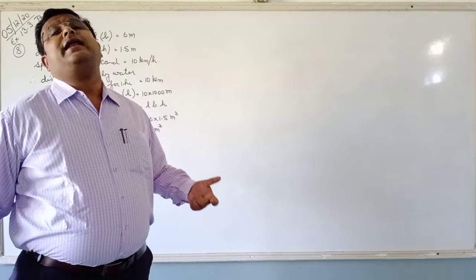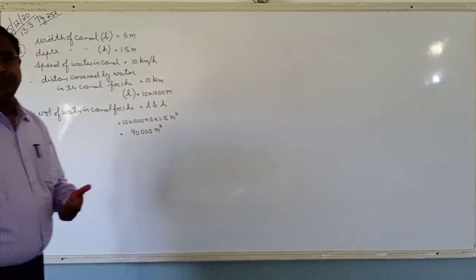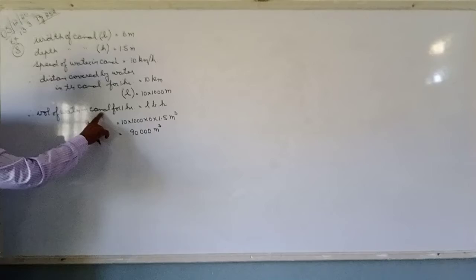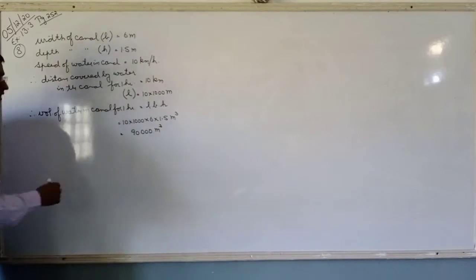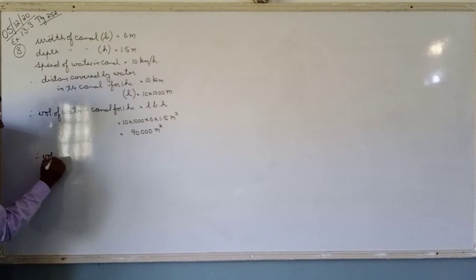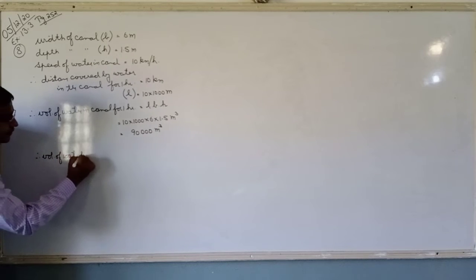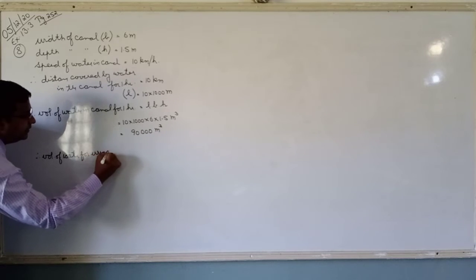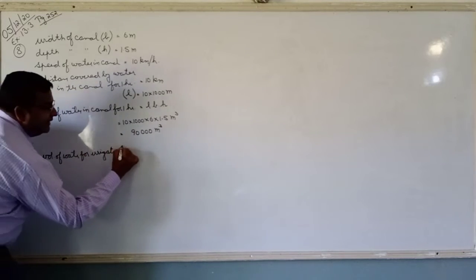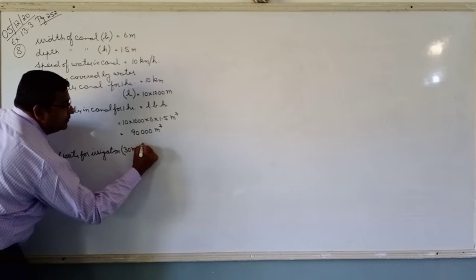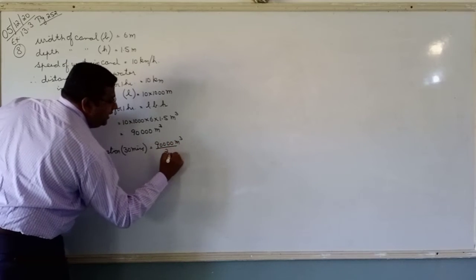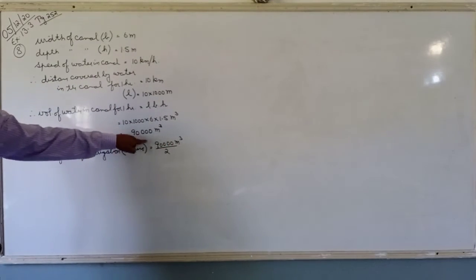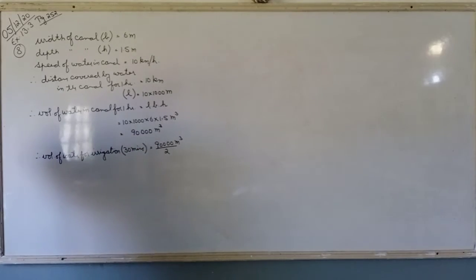Again that is in the shape of volume. So therefore, this is volume of water in canal for 1 hour. We don't want it for 1 hour, we want it for only 30 minutes. 30 minutes means half an hour. So therefore, volume of water for irrigation, that is only 30 minutes, is equal to 90,000 meter cube divided by 2. Because this was for 1 hour and this is for 30 minutes, that is half an hour, so it is divided by 2.